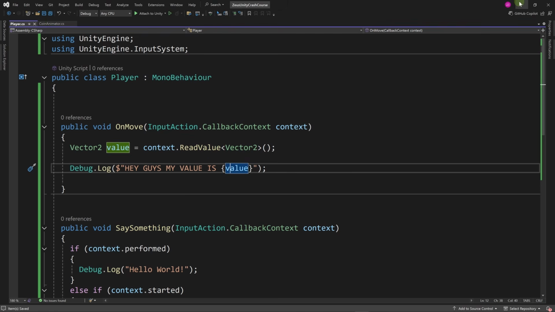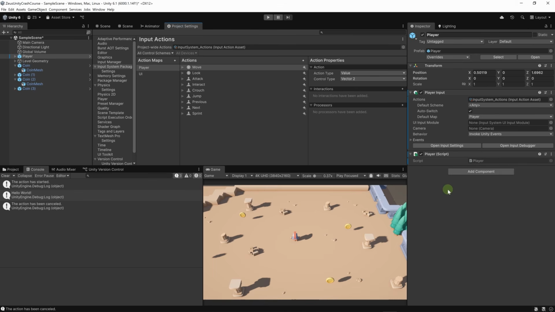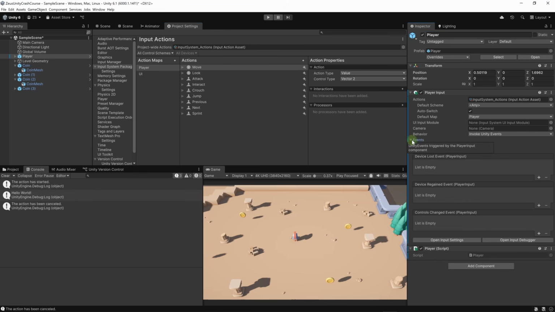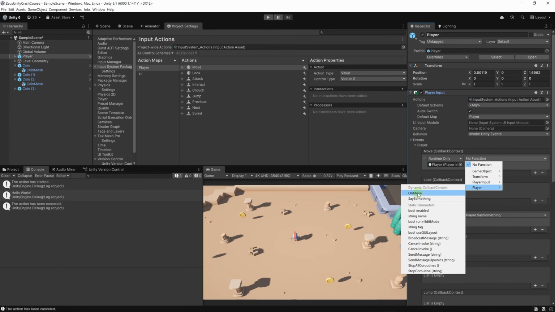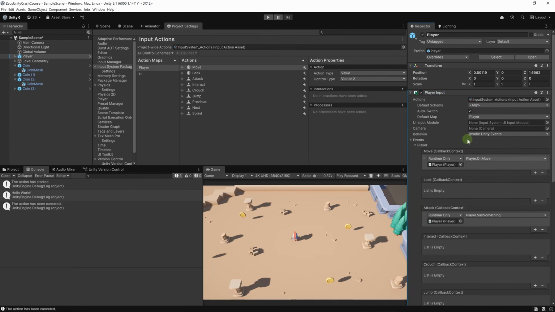Now let's go back to Unity. It's not enough to define the onMove method. We still have to use it inside of player input. So let's unfold the events and let's go to player and let's go to move and let's add another callback. We can simply add any component on the player object. It's fine. Let's look for player and the onMove method here. All right, that's it. We're done.